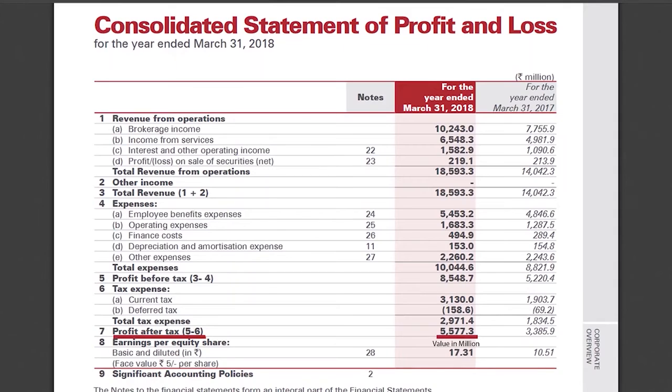You will get the net profit from the profit and loss statement. Here, in the profit and loss statement of ICICI Securities, we can see that in the financial year 2018, ICICI Securities made a profit of 557 crores.